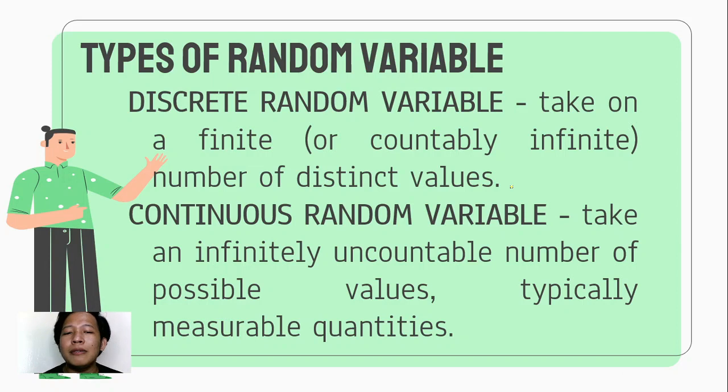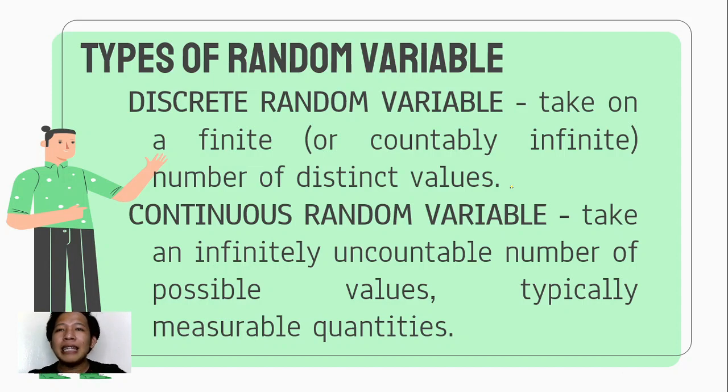While for the continuous random variable, let's say your experiment is measuring the length of time you can hold your breath, o kung gaano mo katagal napipigil yung hininga mo. In that way, you measure that time, let's say in seconds or in minutes.